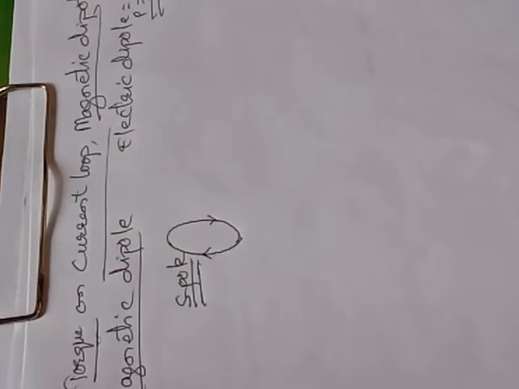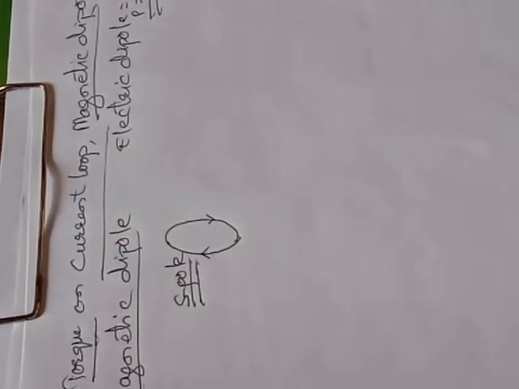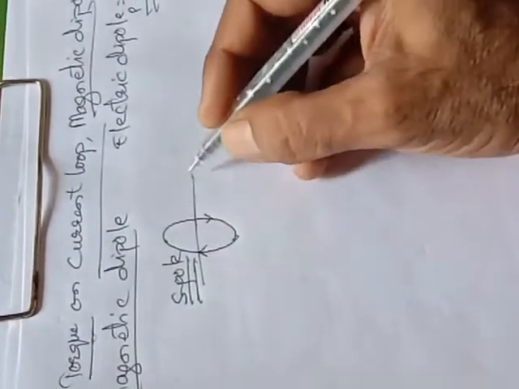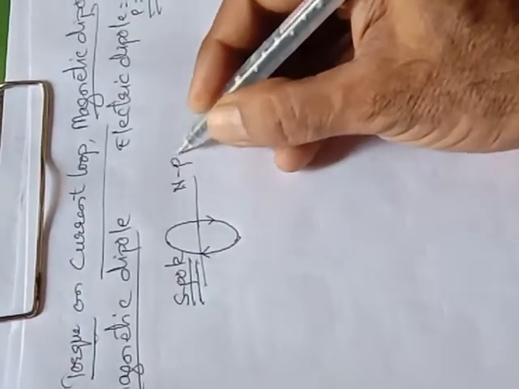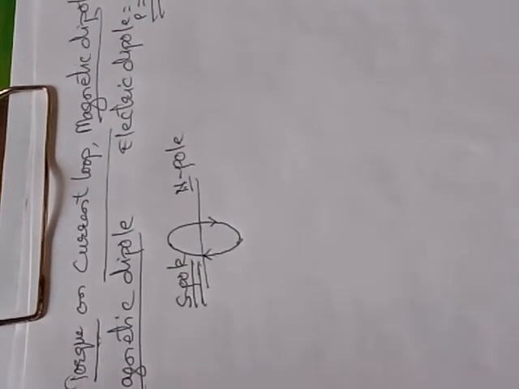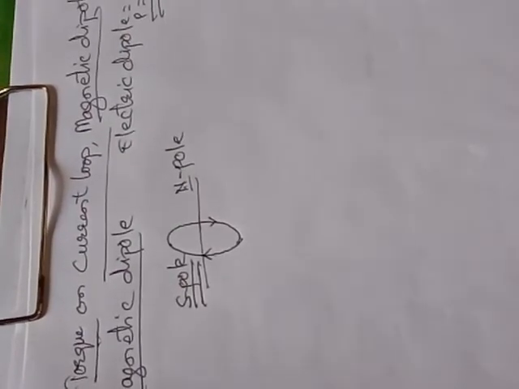When the current in the loop is in anti-clockwise direction, then that face will be treated as what? North pole. So we have to understand that if the current is in clockwise direction, the face will be represented by south pole, and north pole when the current is in the anti-clockwise direction.